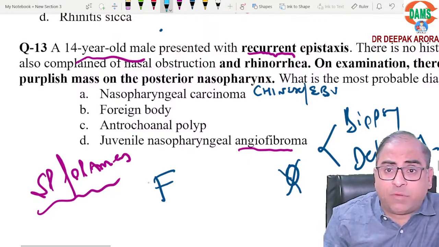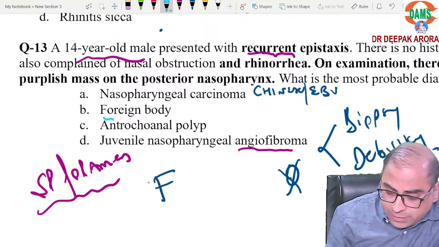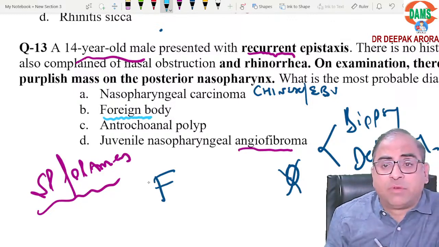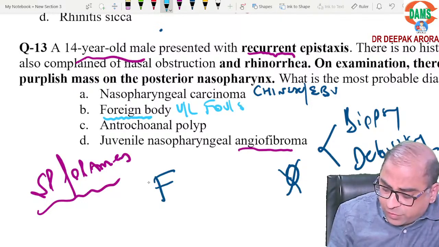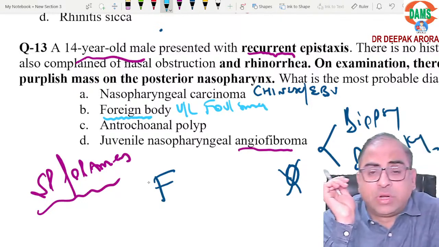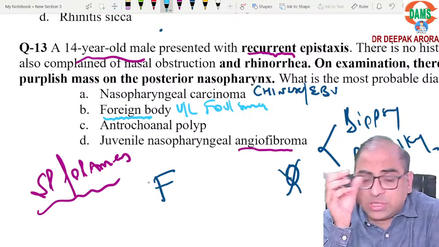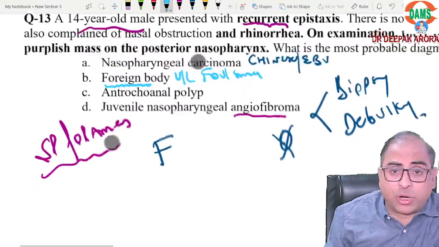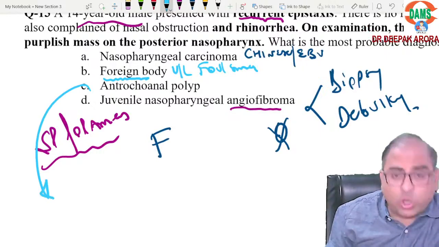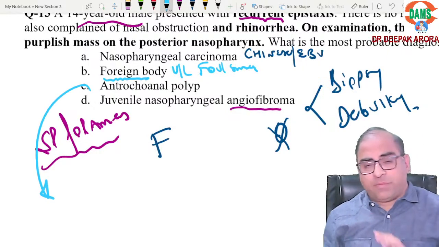What is the keyword for foreign body? Anyone who can write in the chat box: unilateral foul smelling discharge. Unilateral foul smelling discharge is the keyword for polyps and for foreign body. Antrochoanal polyp versus ethmoidal polyp, a very important topic.